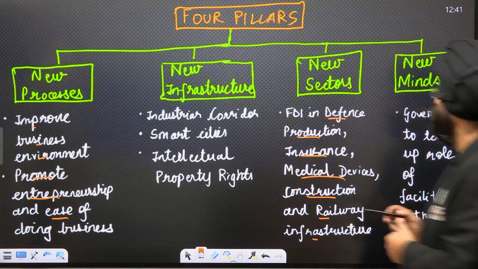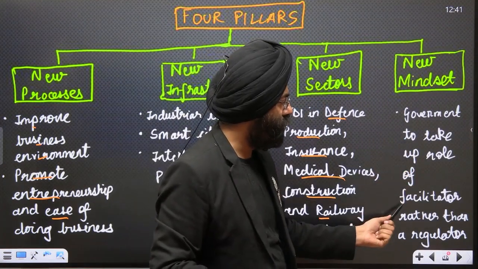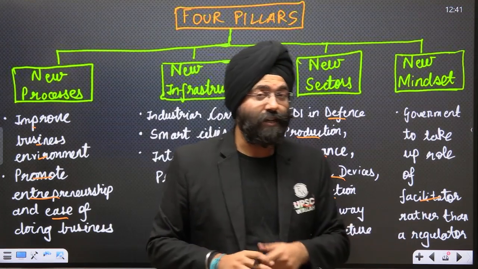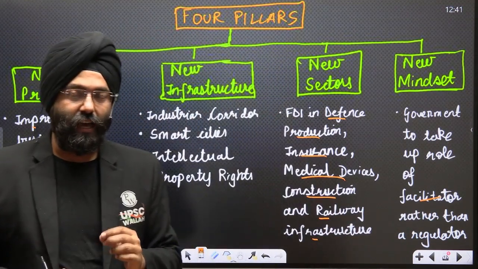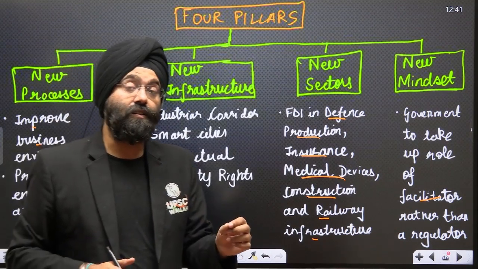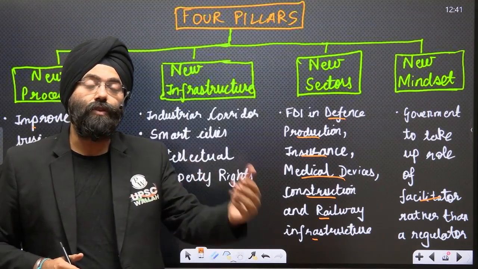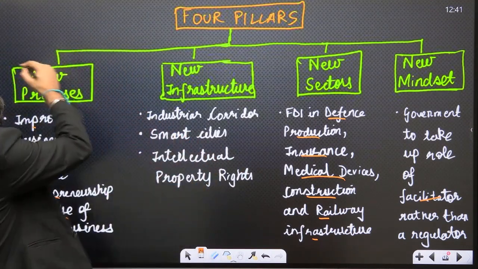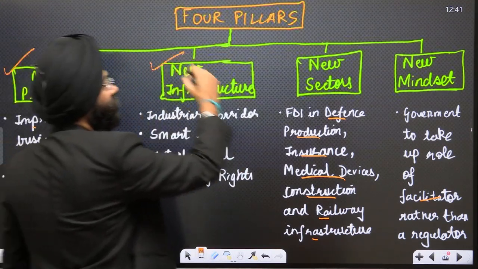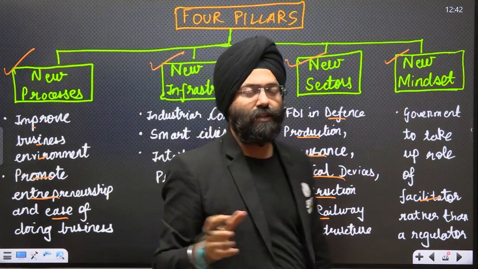Next is the new mindset. New mindset over here means the government takes the role of a facilitator rather than a regulator. That means the government is not going to unnecessarily intervene in the business activities and be a hindrance for them. Rather, it will be a facilitator for the promotion and more business coming to India. So these are the 4 basic pillars. First, again, new processes, new infrastructure, new sectors, and new mindset. These are the core pillars of Make in India.